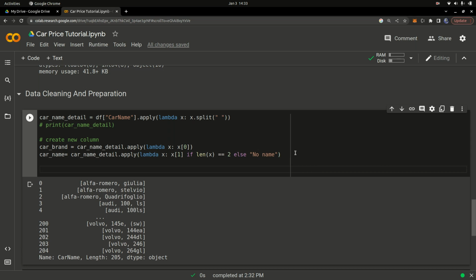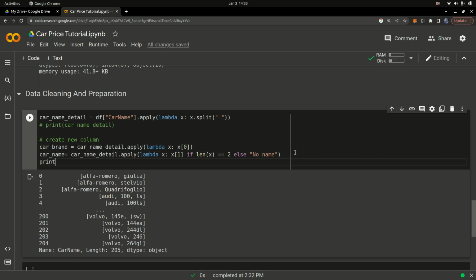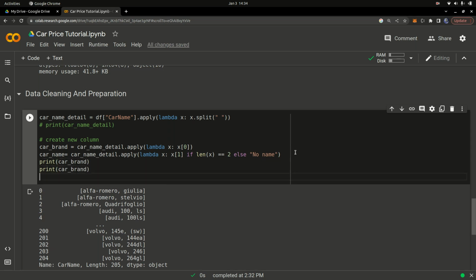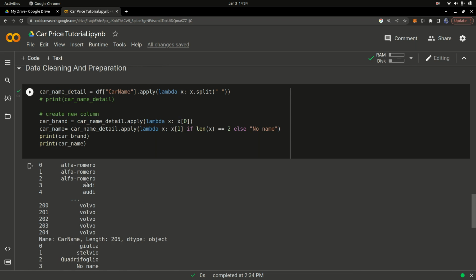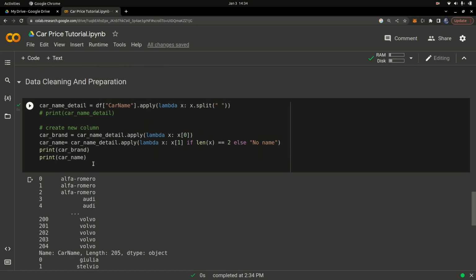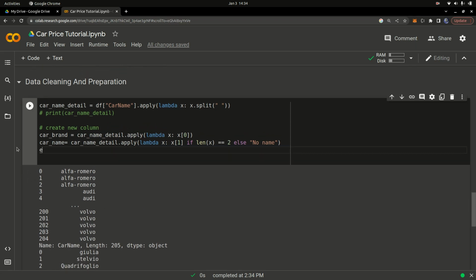Okay, so I'm going to print the car underscore brand, and I'm going to simply copy that code and paste it here, and then now say car underscore name, and then run that code. So you can see I have the name of the car and also the brand information. Good. So I'm going to comment that out.